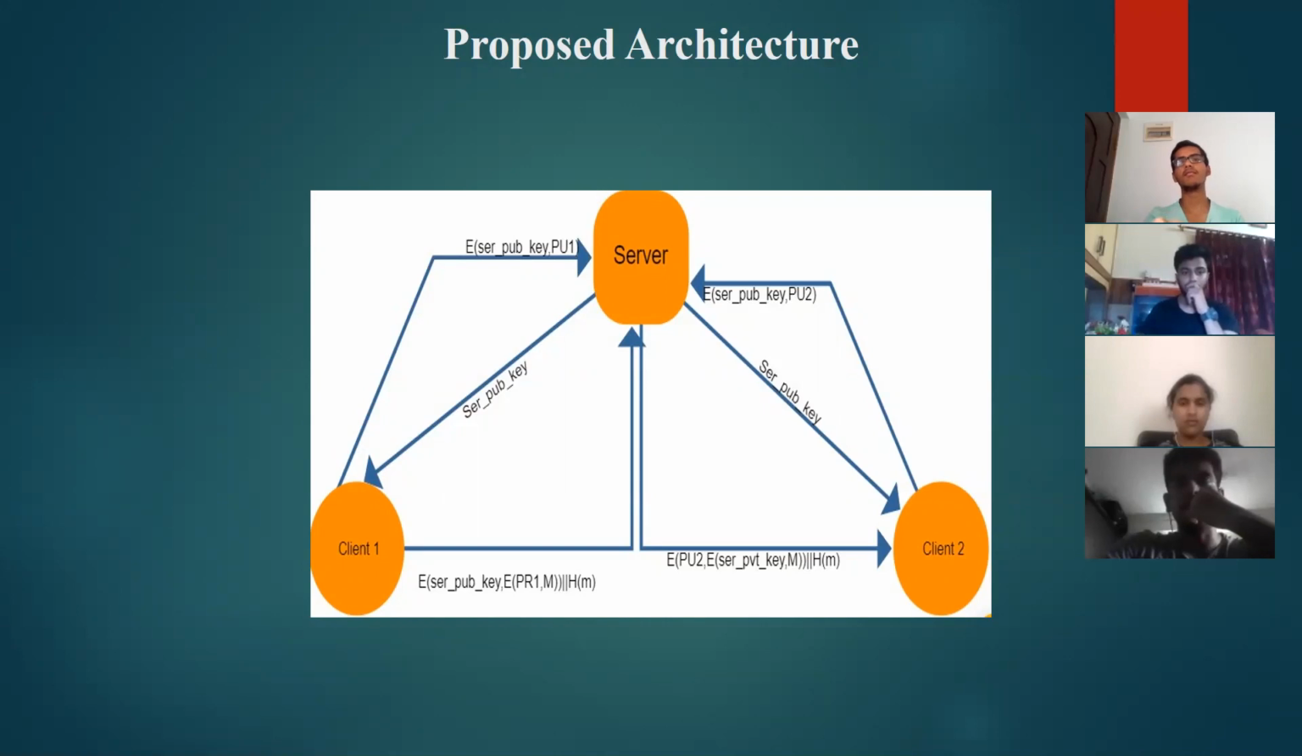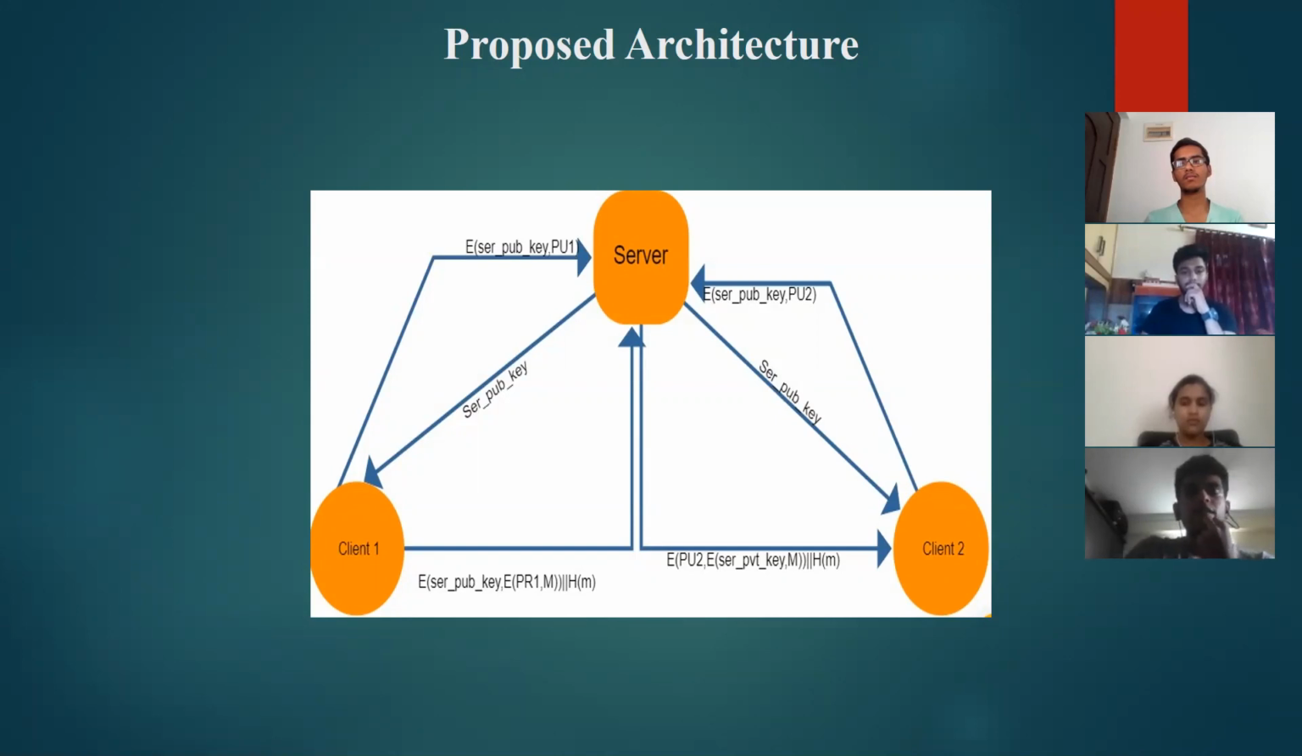There's client 1 and client 2, but the addition is the server. The server has public keys and local addresses of all the clients present, and it also has its own public key. Suppose client 1 wants to send a message to client 2; the message has to pass through the server. Client 1 uses the server's public key to encrypt the message and sends it to the server. Then the server uses client 2's public key to encrypt the message and sends it to client 2. So the server acts like a mediator between client 1 and client 2.